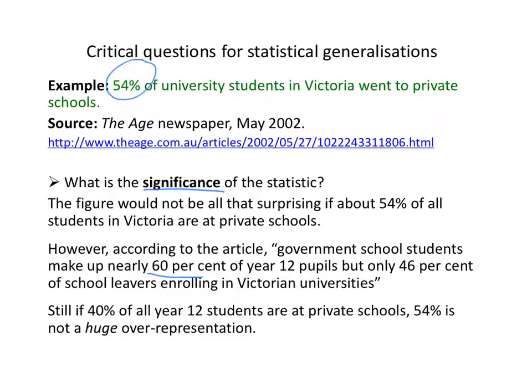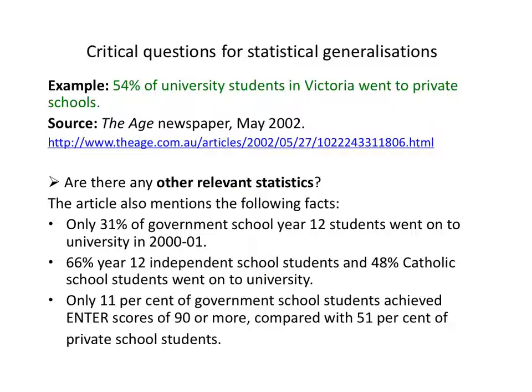So it does look like we have an over-representation, if you like, of private school students at universities in Victoria, but not a huge over-representation. It's the difference between 40% and 54%. So that puts the statistic in some kind of context and tells you something about its significance, about its meaning. Are there any other relevant statistics?